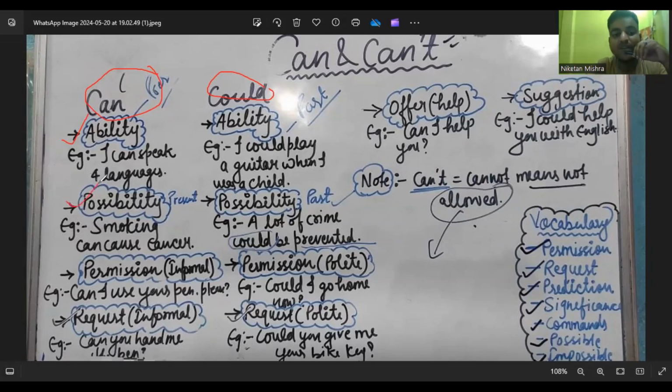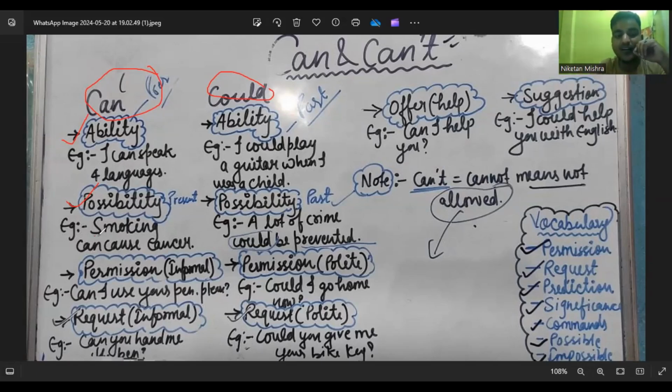Same here. Whenever we talk about possibilities, we use can. For example, sometimes people say, hey, can you do this well? And we say, yes, I can try, or I can also do this well. So we are showing possibility, and that's why we are using can.